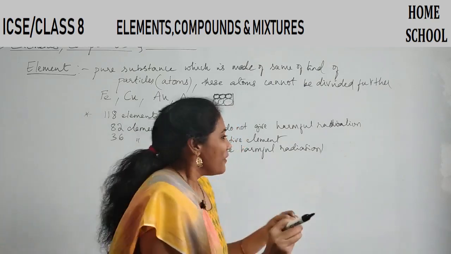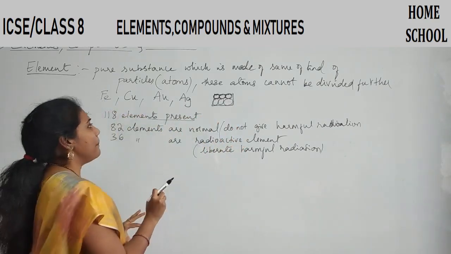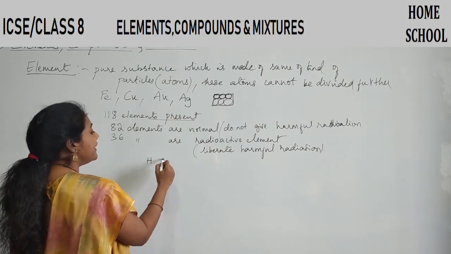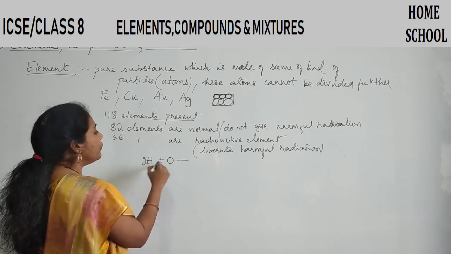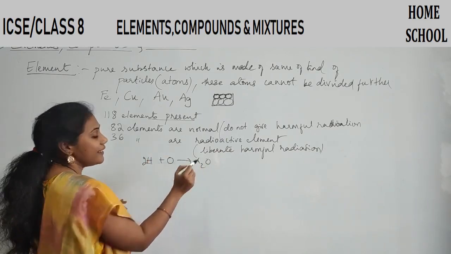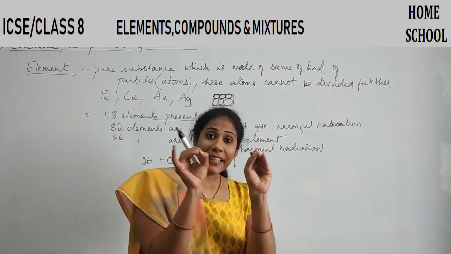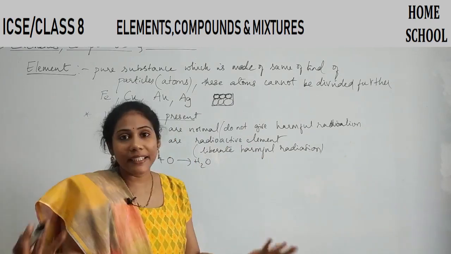Okay. What I just told you, when these elements combine, say for example, hydrogen is one element. When it combines with oxygen in a particular ratio, you will get water, isn't it? Elements combine in the sense what? Atoms which are present in the element are combining.